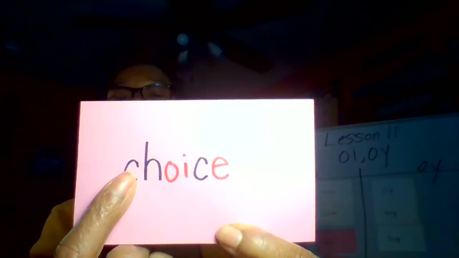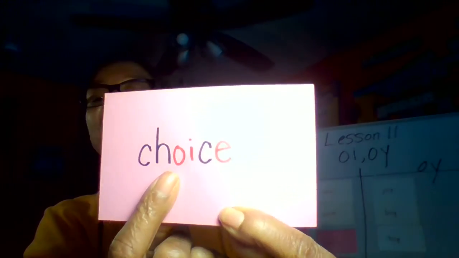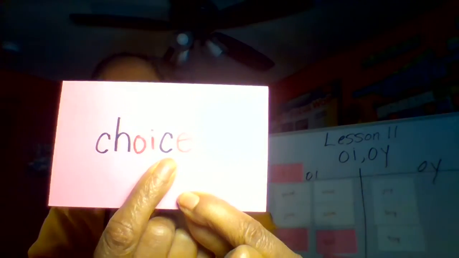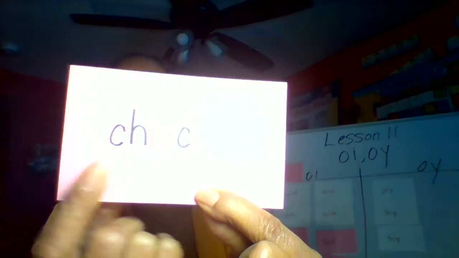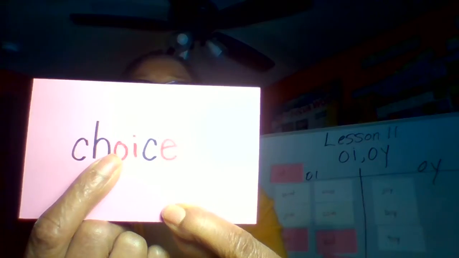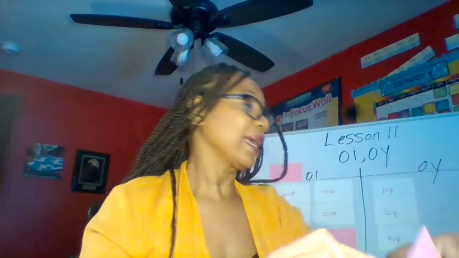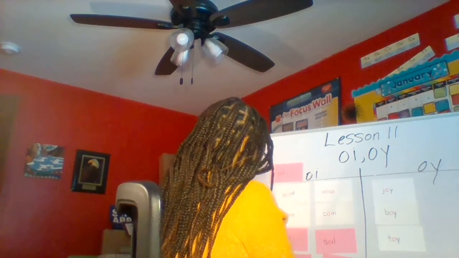When we put the C and the H together, we say ch. So let's do it. Ch, oi. And this actually has a sound of S. Let's do it again. Ch, ois. Choice. And choice goes right over here.